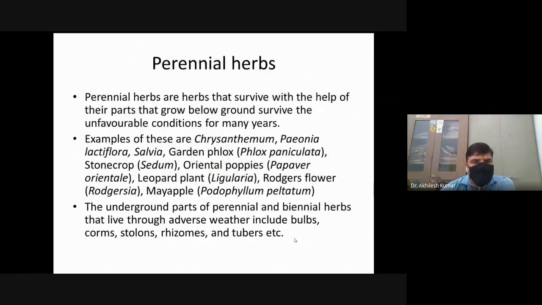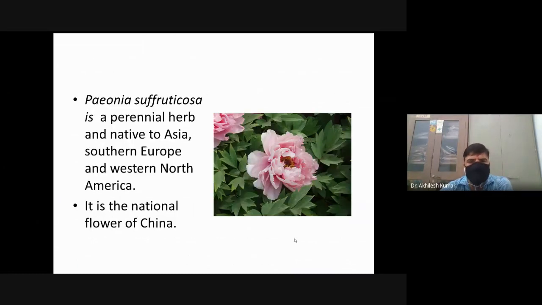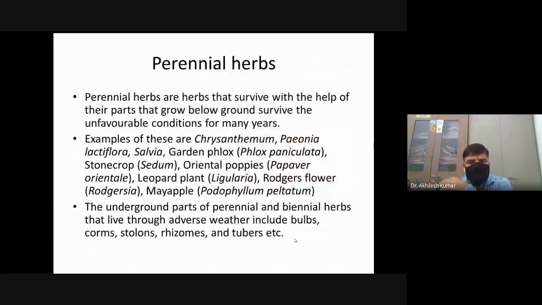Perennial herbs are herbs that survive with the help of their parts that grow below ground and survive unfavorable conditions for many years, that is, more than 2 years.